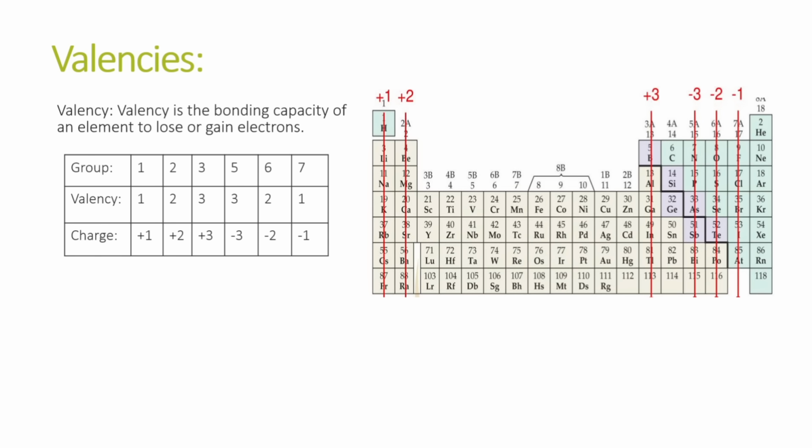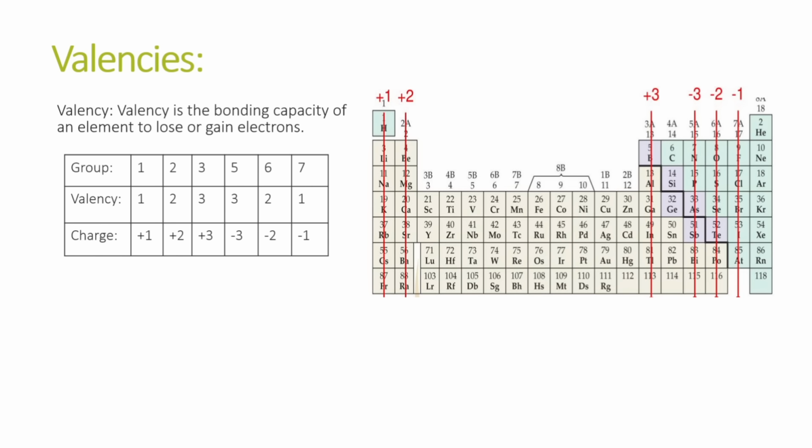Then group 3 is also metals, so they will also lose electrons. They will lose 3 electrons. They have the tendency to lose 3 electrons, so their valency is also 3, and then after the electrons are lost, the charge will be +3 as there are 3 more protons than electrons.